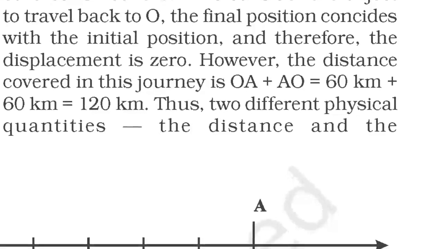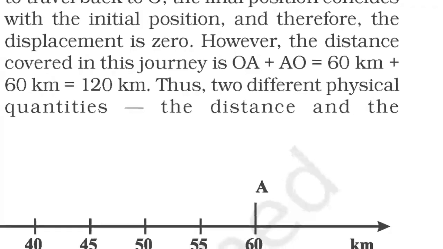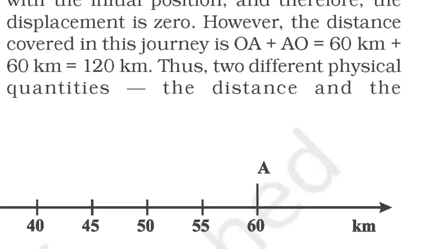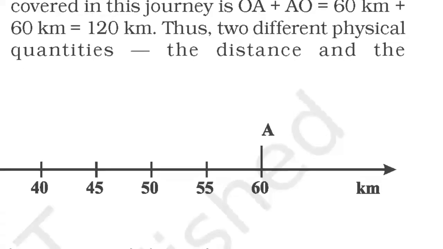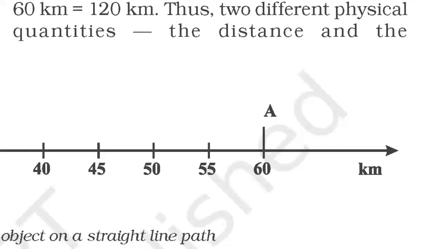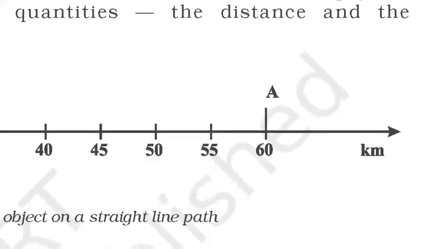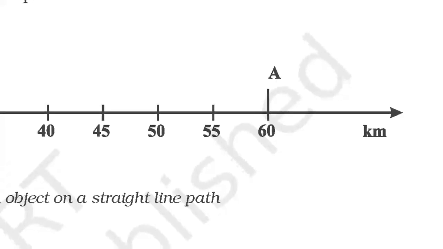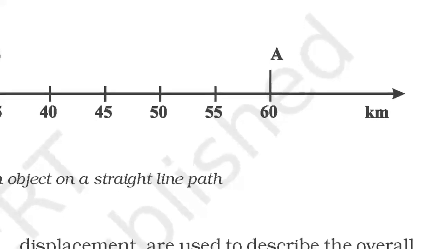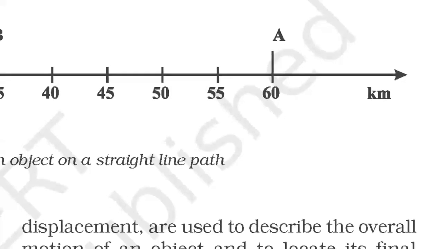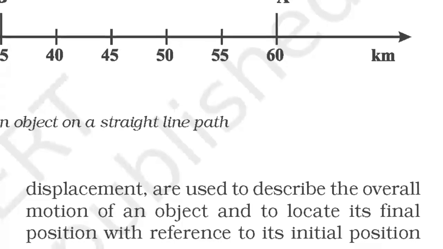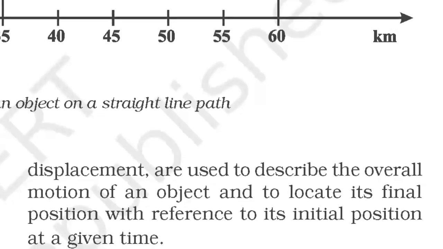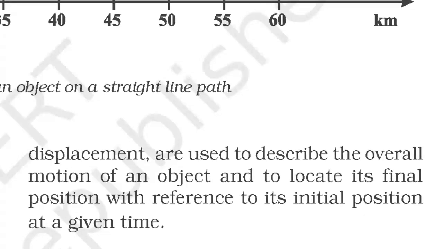If we consider the object to travel back to O, the final position coincides with the initial position, and therefore the displacement is 0. However, the distance covered in this journey is OA plus AO equals 60 km plus 60 km equals 120 km. Thus, two different physical quantities, the distance and the displacement, are used to describe the overall motion of an object and to locate its final position with reference to its initial position at a given time.